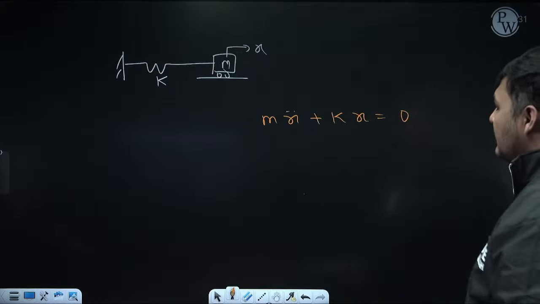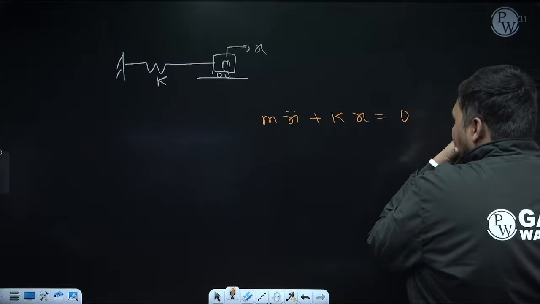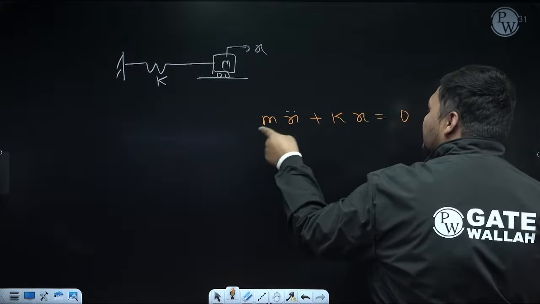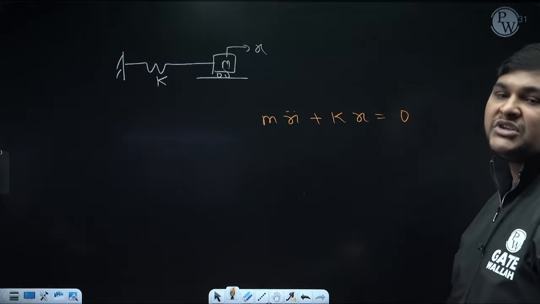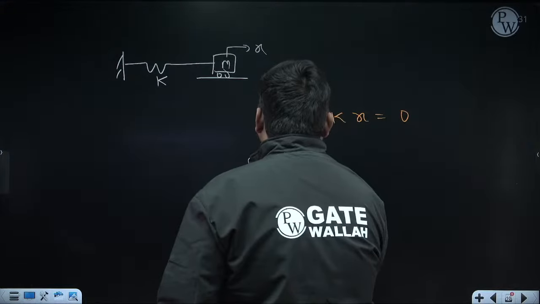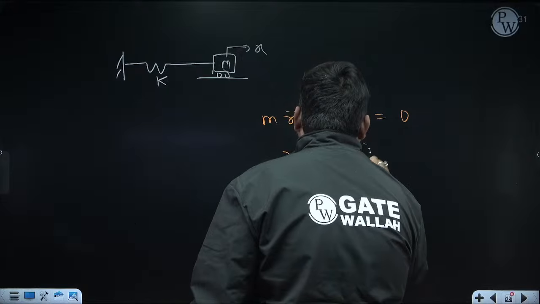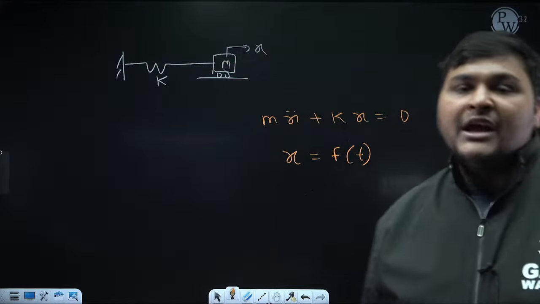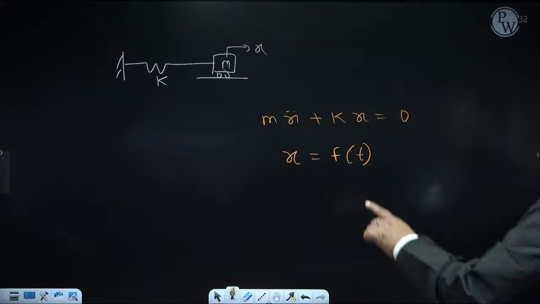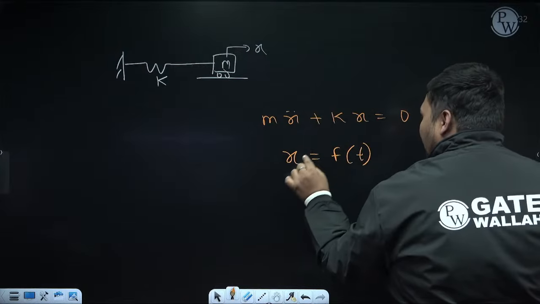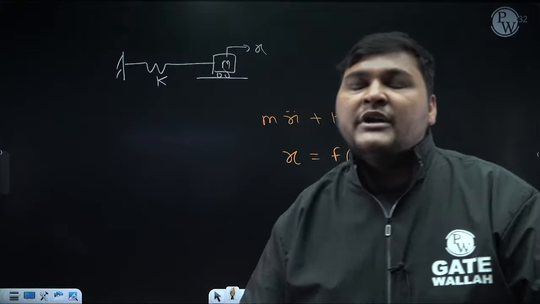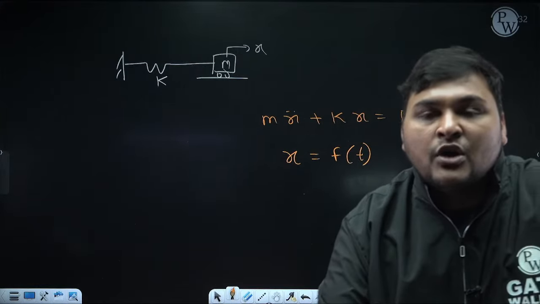Now see, this is the equation. Now, this is a differential equation. So now this is mathematics. We will solve this equation. In mathematics, you have studied how to solve a differential equation. And when you solve this equation, you will get the solution, that is x as a function of time. But this is the mathematical part now, so I am not going into the calculation of mathematics. If you solve this equation mathematically, you will get x as a simple harmonic function. Simple harmonic means you will get this equation as a sine function or cos function.